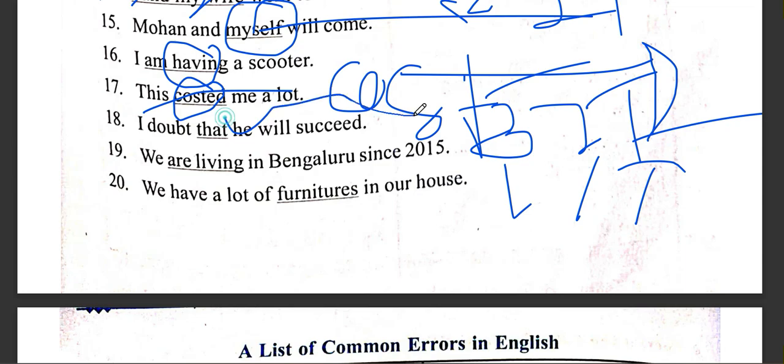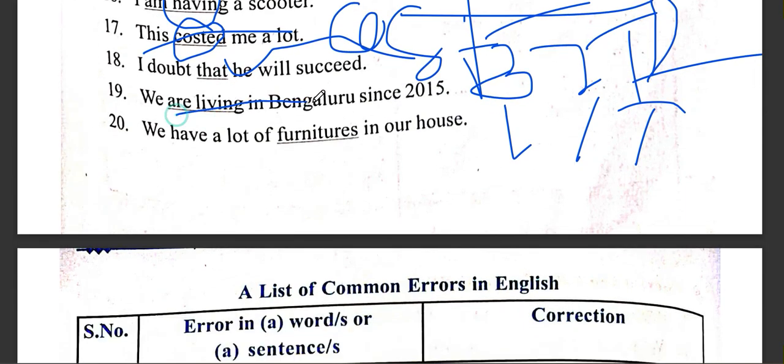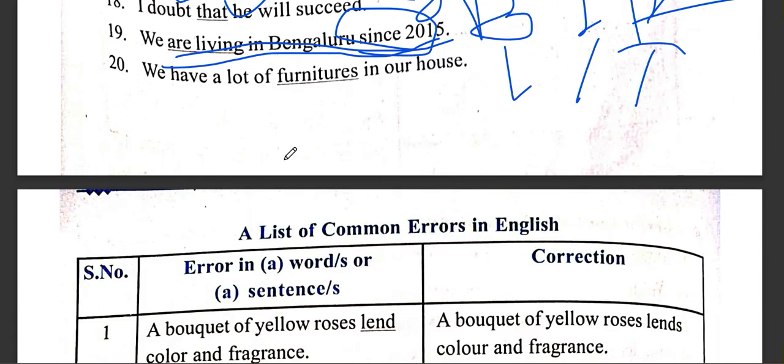I doubt whether he will succeed. "We are living in Bangalore since..." We have been living. When we have since and for, it is a matter of continuous perfect tense, and this belongs to present perfect continuous. Yes, present perfect continuous, my mistake. We have been living in Bangalore since 2015. "We have a lot of furnitures in our house." No furnitures, only furniture.